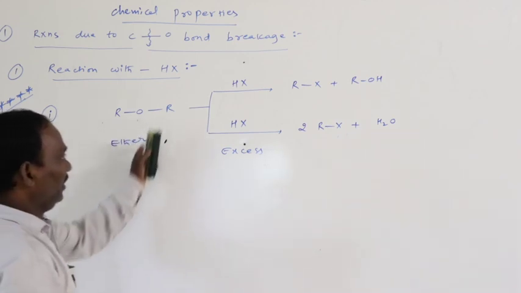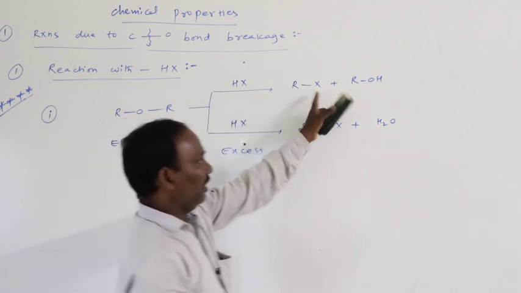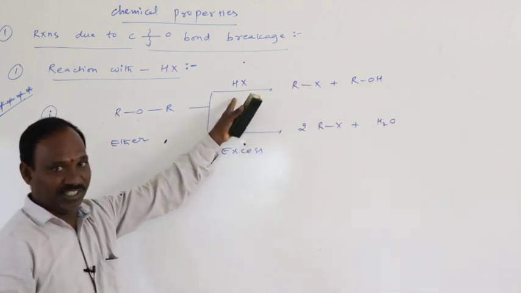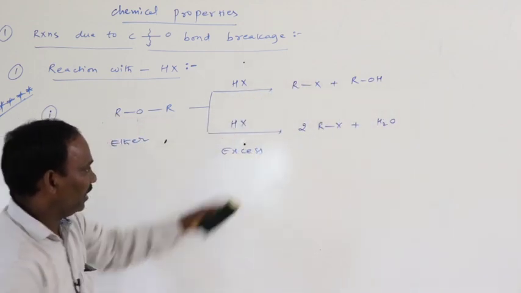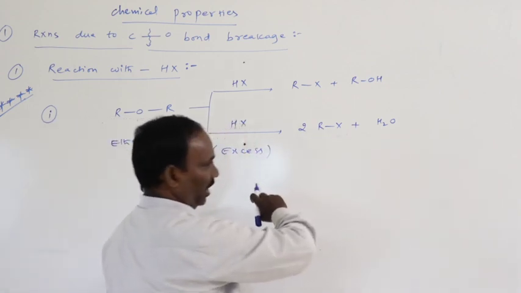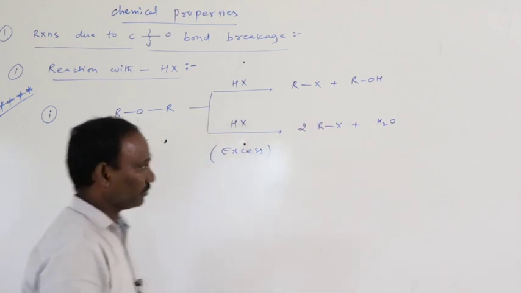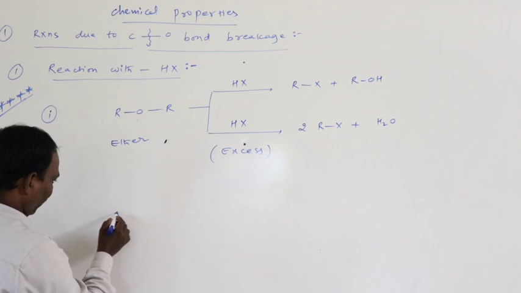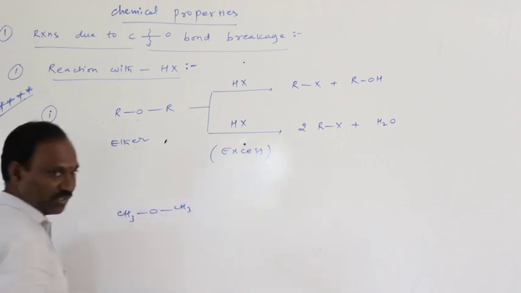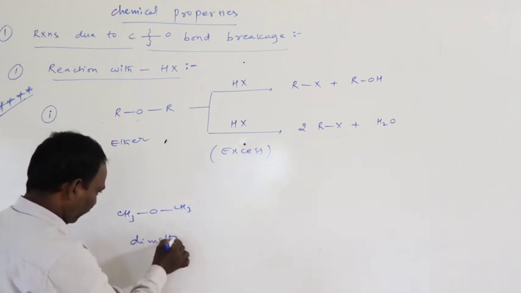Ether reacts with hydrogen halide, giving alkyl halide and alcohol if it is taken in small quantity. If hydrogen halide is taken in excess quantity, 2 moles of alkyl halide are obtained. There is no formation of alcohol. For this example, CH3 oxygen CH3 is dimethyl ether.